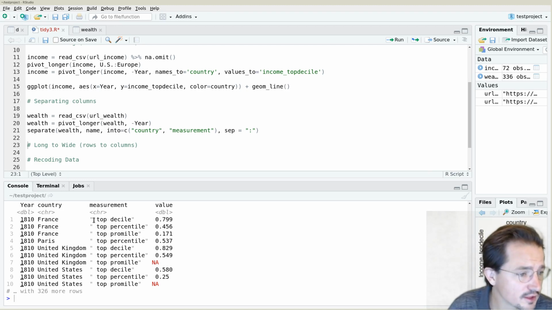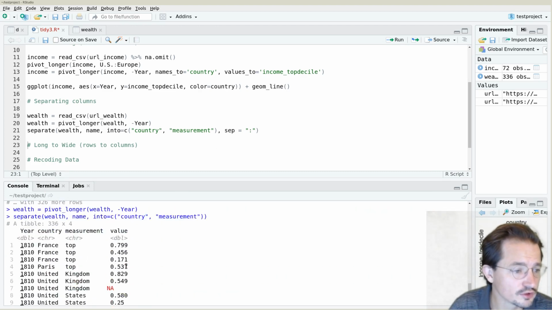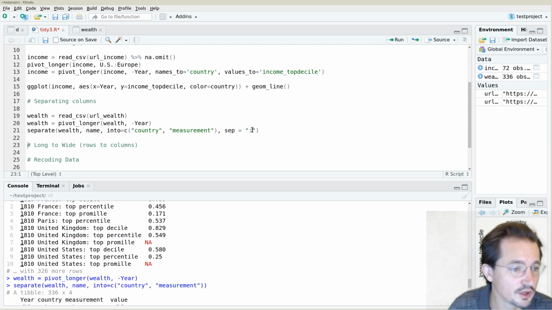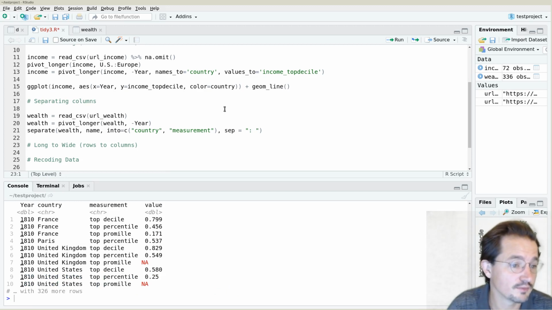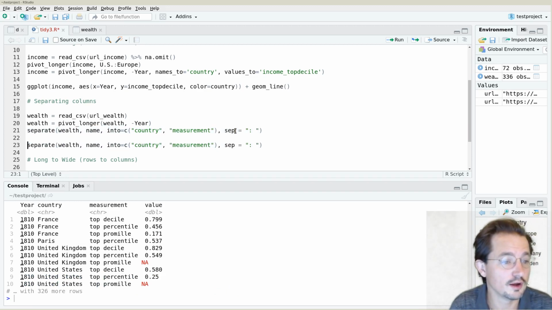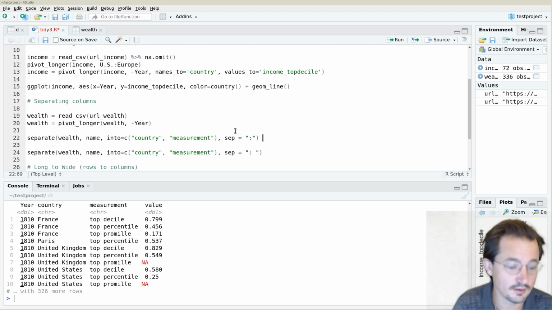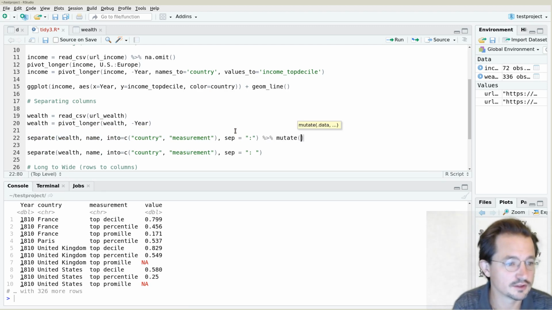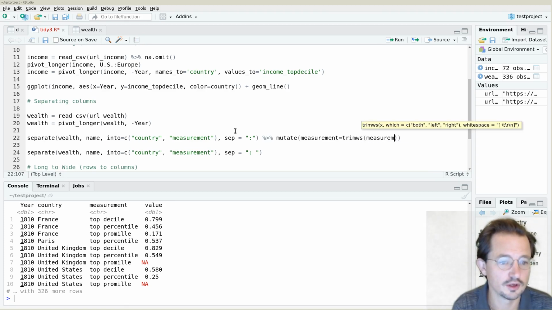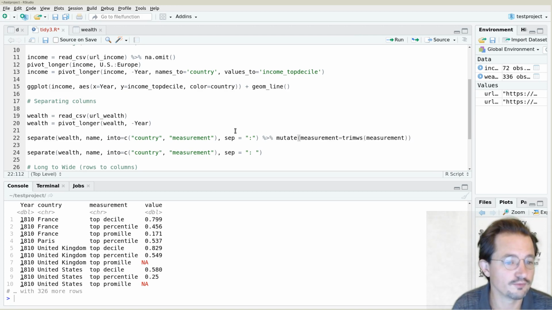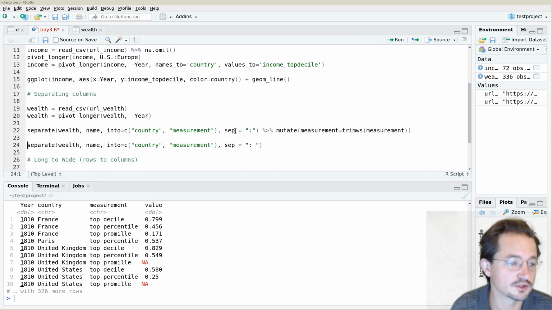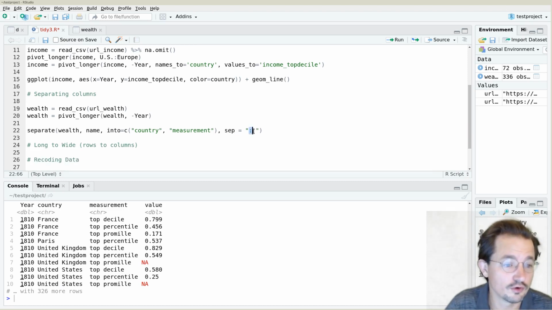Now the only ugly thing is that there's still an empty space before every measurement, because I split on a colon, and of course the colon was followed by an empty space. There's a couple things we can do here. The easiest is probably to just add a space there. Another option would have been to then mutate it and say that the measurement equals the trim white space from the measurements. We'll learn more of these nice tricks once we start looking at text and string processing. But for now we'll go with a simpler solution and just separate on colon followed by a space.